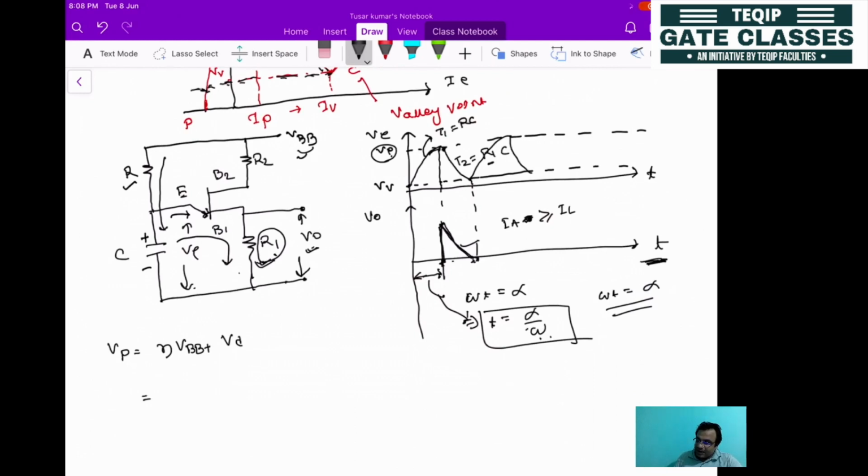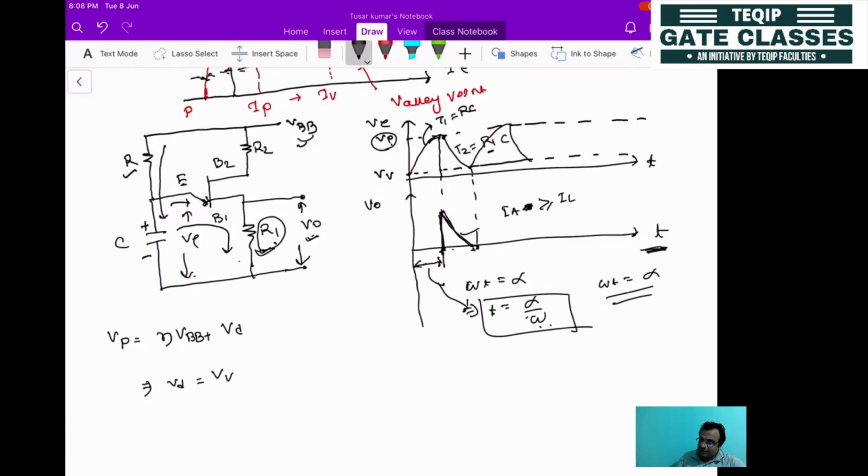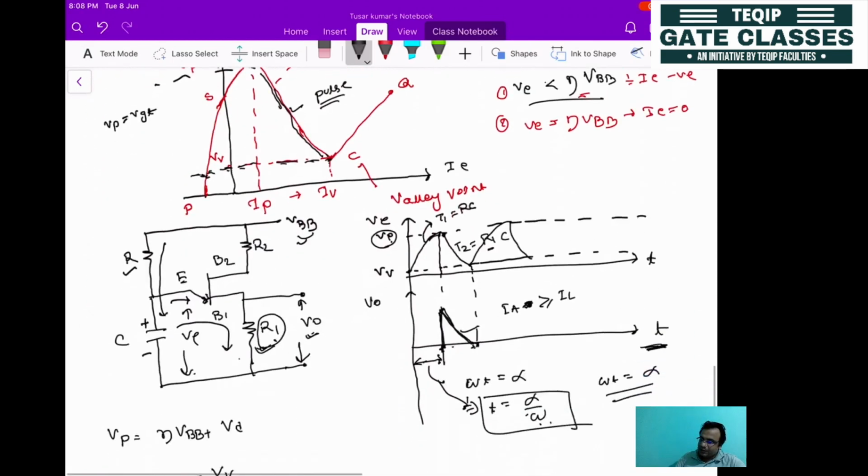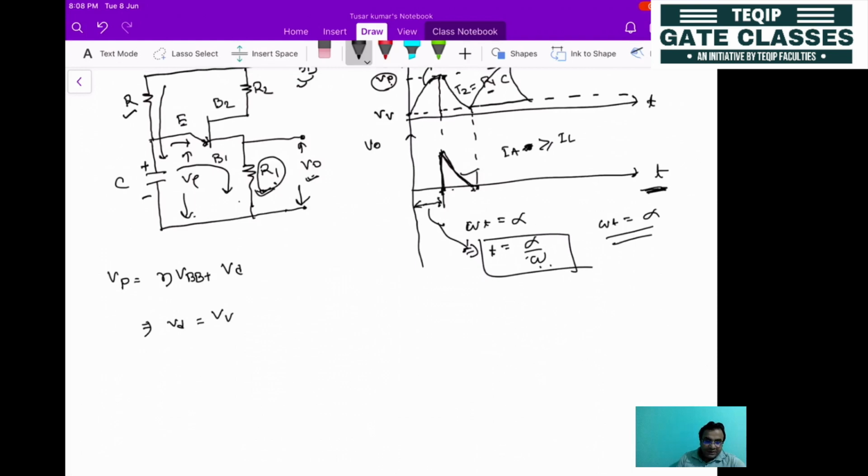So this you can write down here as equal to V, assuming that this diode voltage equals the valley point voltage, that is the minimum voltage that you can see. When this part is 0, this voltage will be 0. What is the minimum voltage? That is the drop across this diode. So if you assume that as the valley point voltage, then what can you write? Vp will be equal to Vv plus eta VBB.